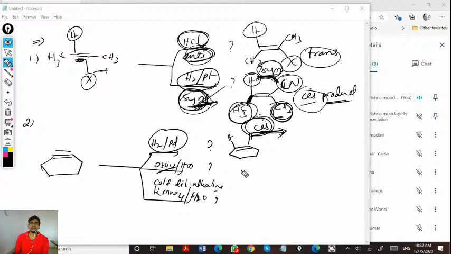So if they ask me about osmium tetroxide, is it syn addition or anti? Syn. So two OH groups are going to add to the same side. So syn diols, or cis diols, will form. If it is Baeyer's reagent also, it's going to give the same product.